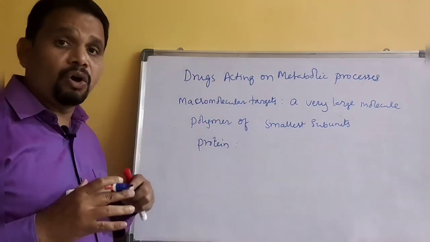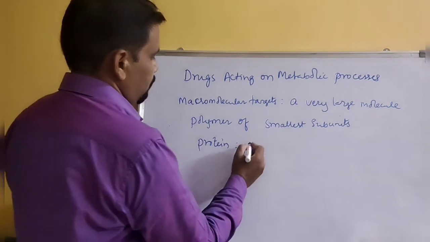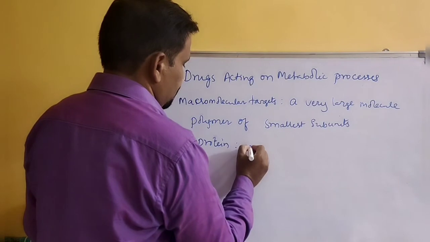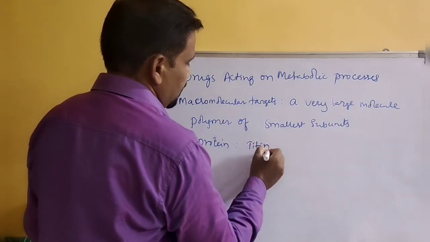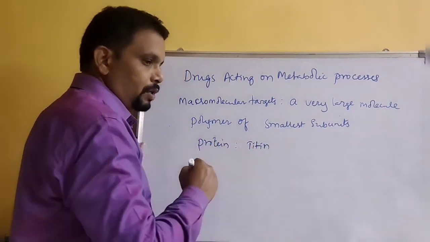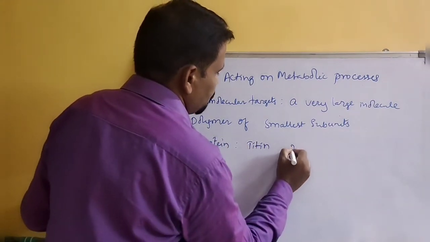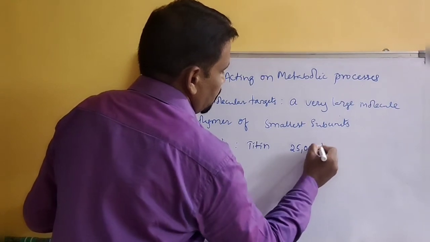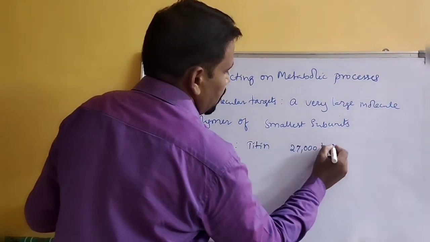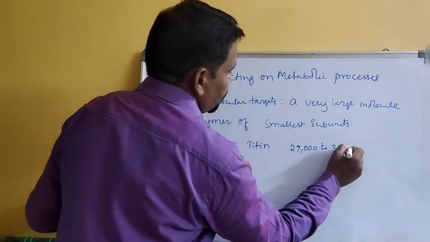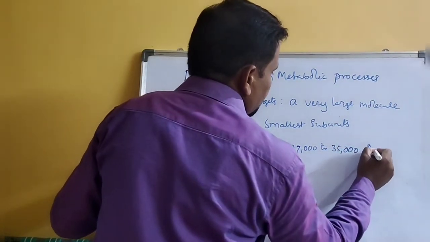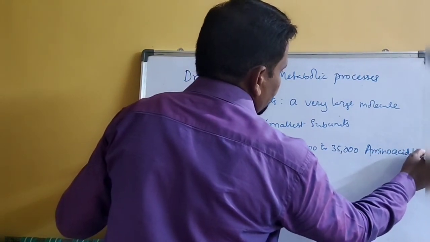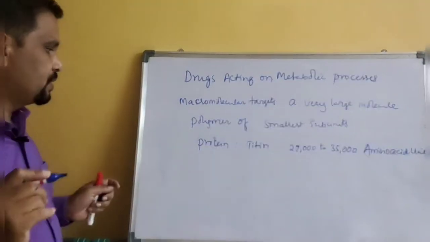Protein is a very long chain. For example, I'll give you titin. Titin is one of the proteins which contains about 25,000 to 35,000 amino acid units.